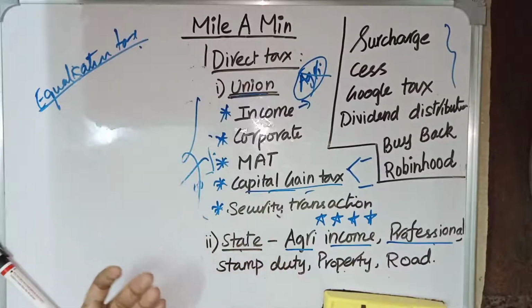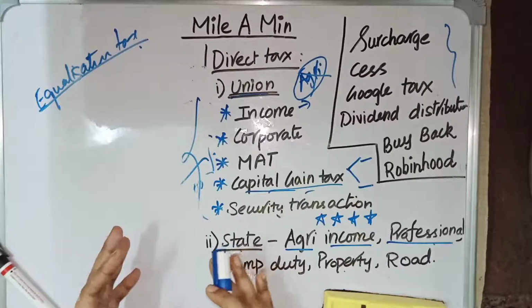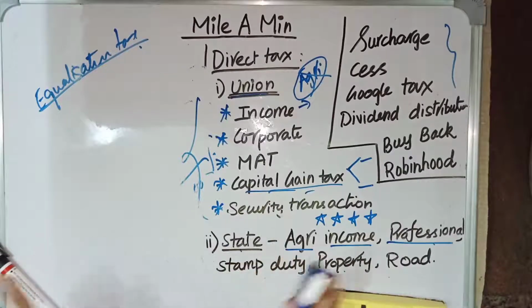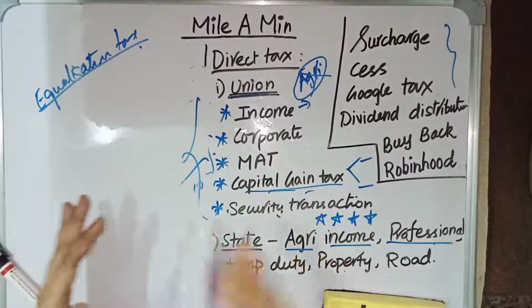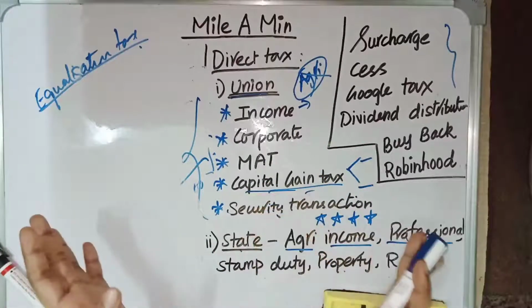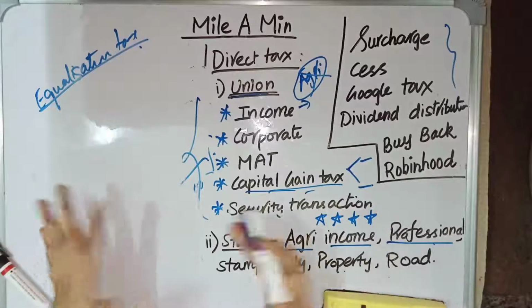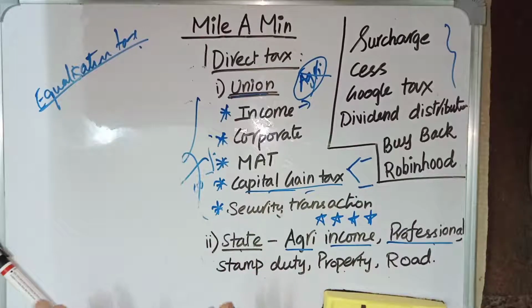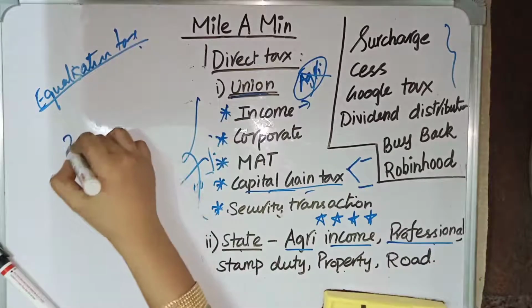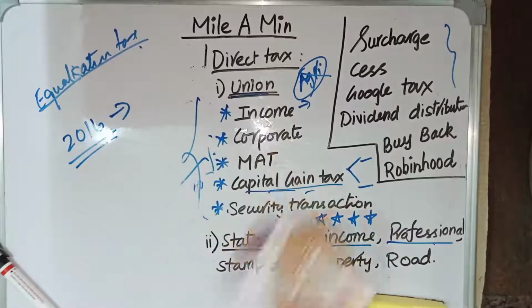Generally, Google, Facebook, YouTube and others say they are not in India. Their servers are in a foreign country, so they say they do not need to pay tax in India. But India says they are earning profit from India, so they need to pay tax to India. This is the standoff between the two, and the tax was introduced in 2016 for foreign digital advertisements.